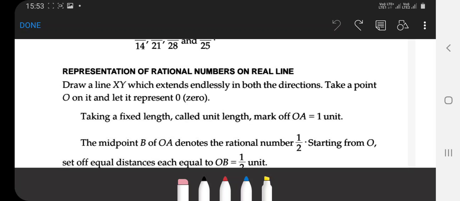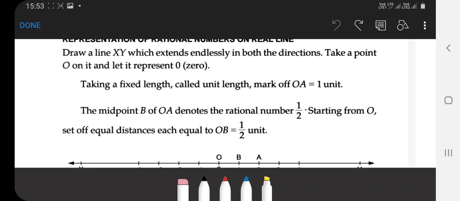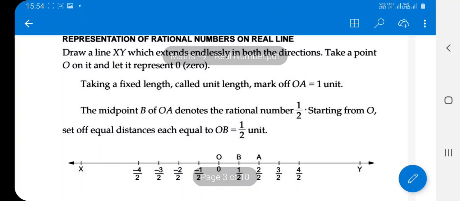So you have to draw the line XY again. Draw the line XY extending inversely on both sides, either side of X or either side of Y. Take a point O in the center clearly. O is also represented by the number 0. Clear?